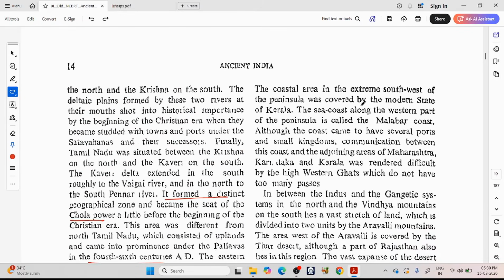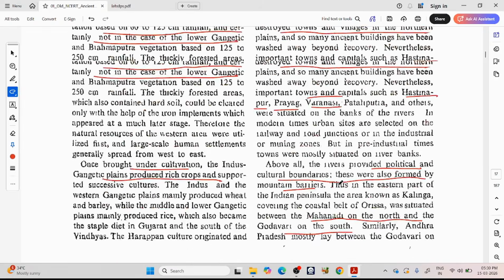The coastal area in the extreme southwest of the peninsula was covered by the modern state Kerala. This seacoast along the western part of the peninsula is called the Malabar coast. Although the coast came to have several ports and smaller kingdoms, communication between this coast and the adjoining areas of Maharashtra, Karnataka and Kerala was rendered difficult by the high Western Ghats, which do not have too many passes.